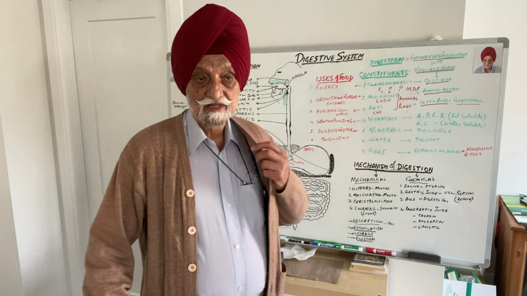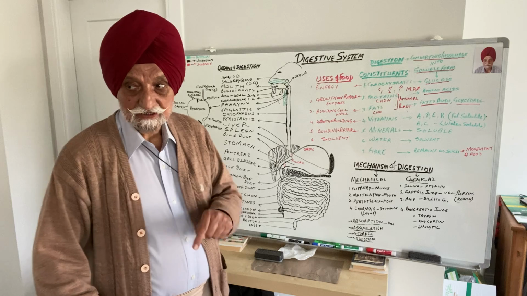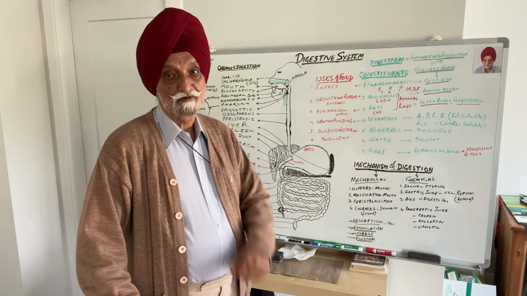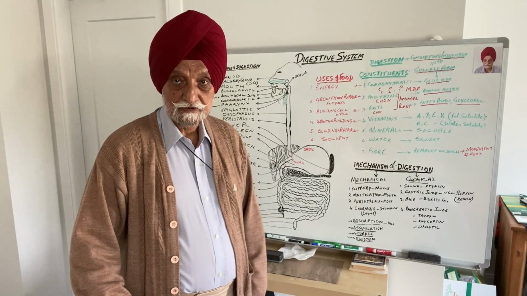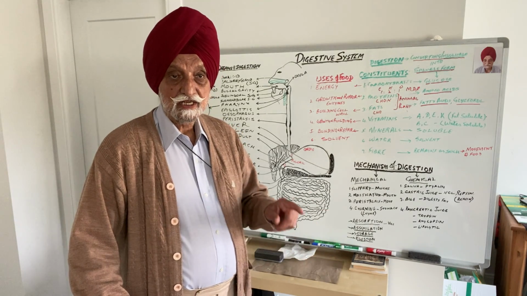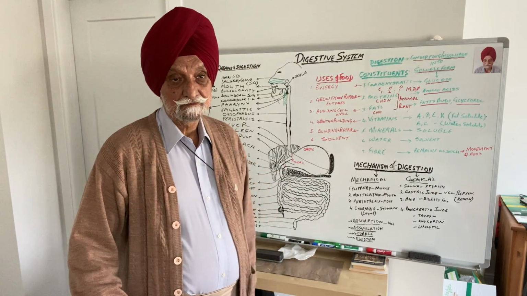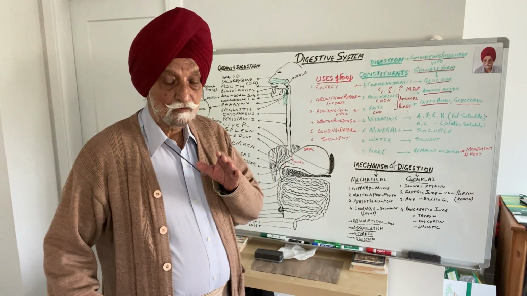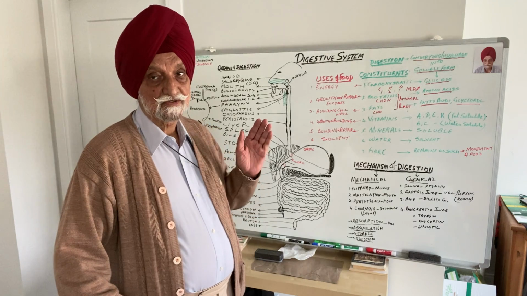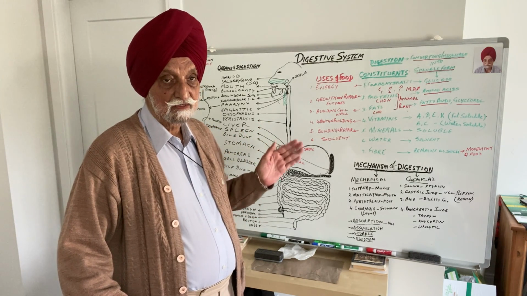But anything that we eat and is useful for our body will be designated as food. So what we eat has to be useful. Then two questions come. What is food and what are its uses?